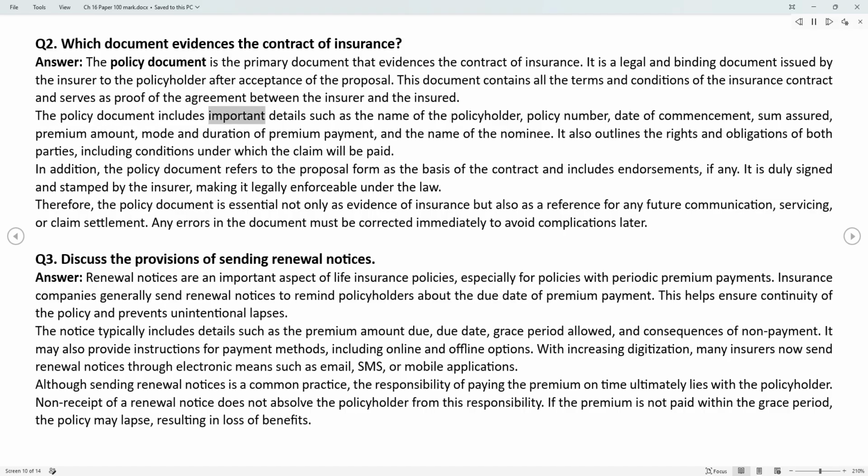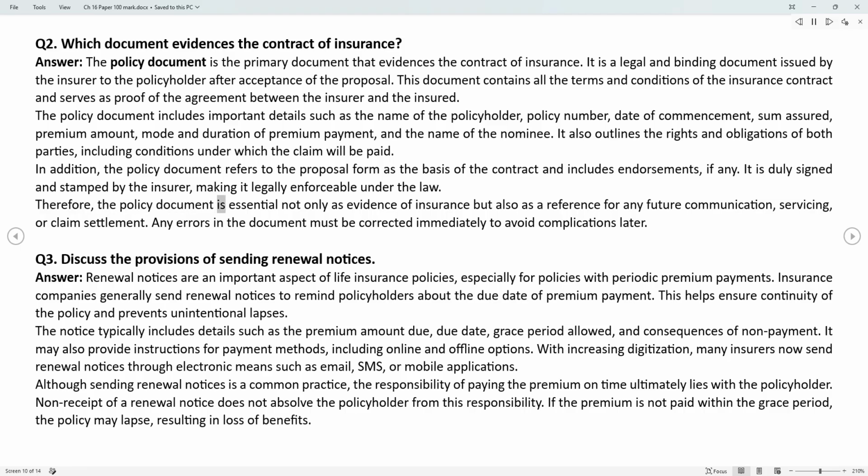The policy document includes important details such as the name of the policyholder, policy number, date of commencement, sum assured, premium amount, mode and duration of premium payment, and the name of the nominee. It also outlines the rights and obligations of both parties, including conditions under which the claim will be paid. In addition, the policy document refers to the proposal form as the basis of the contract and includes endorsements, if any. It is duly signed and stamped by the insurer, making it legally enforceable under the law.